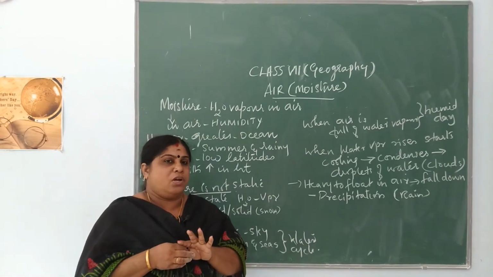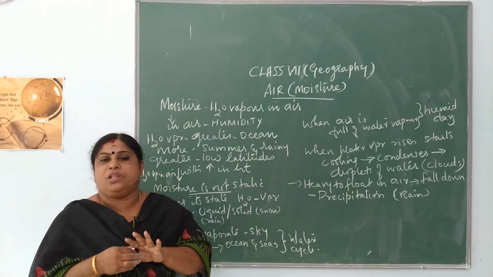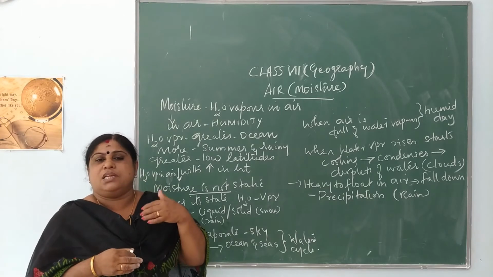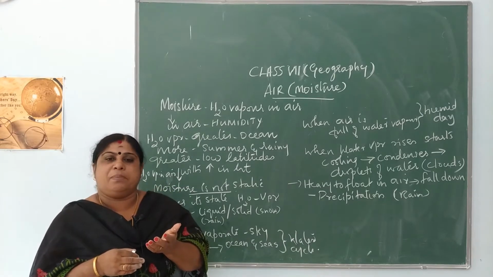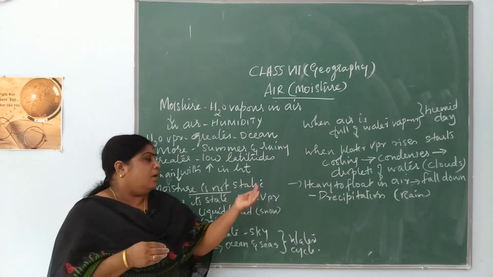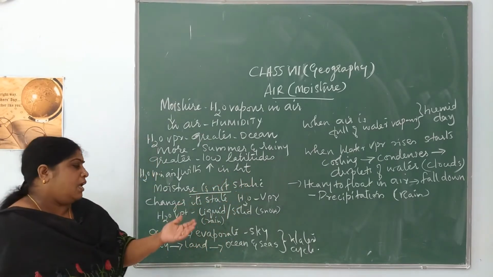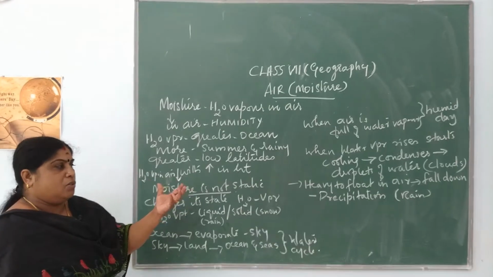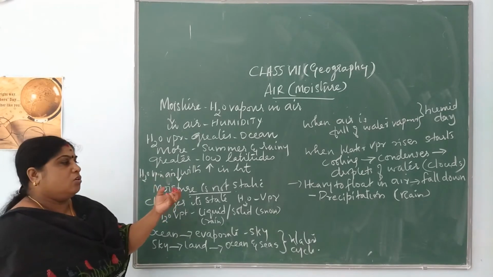See, from water bodies, during daytime due to the heat of the sun, due to insolation, water gets heated up, it is converted into water vapor, and it rises upwards into the sky. There the amount of water vapor goes on increasing and it will be unable to withhold, so it falls down.